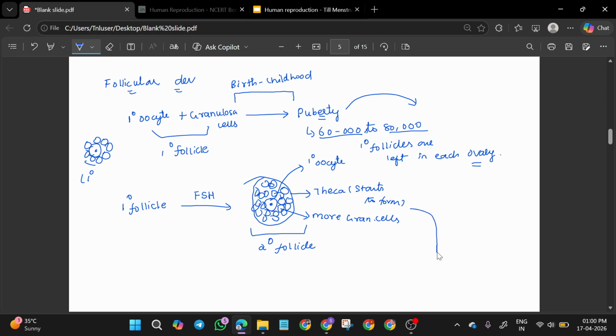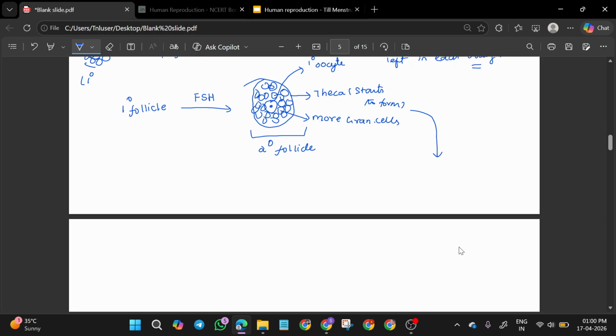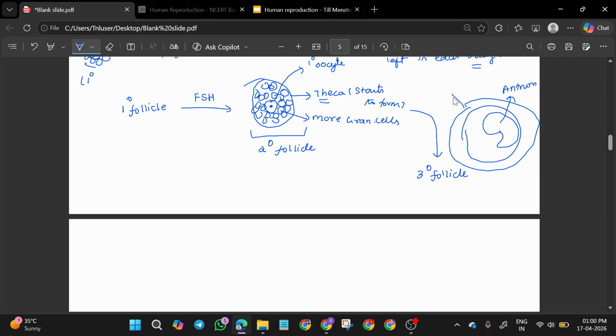Now this will be converted into a tertiary follicle. The tertiary follicle is characterized by even more granulosa cells. In this place, a fluid filled cavity will appear, that is the antrum. Here there was only one outer layer called theca, and at this stage it becomes two layers. So the outer layer is theca externa and the inner layer is theca interna. It differentiates into two layers like this.